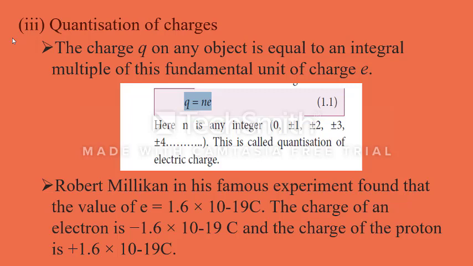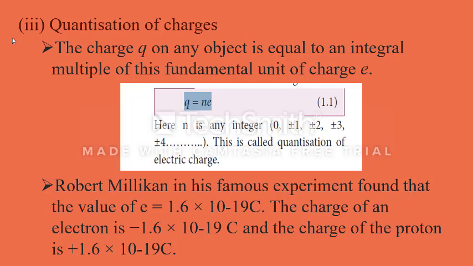You can understand here that the coulomb is a much larger unit compared to the charge of an electron. That is why in this book we practically use microcoulomb and nanocoulomb values.